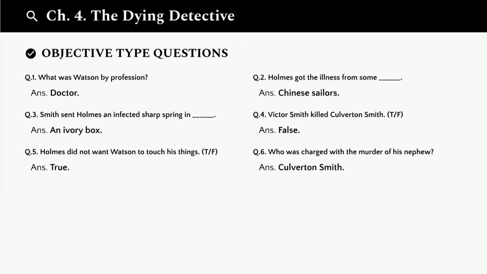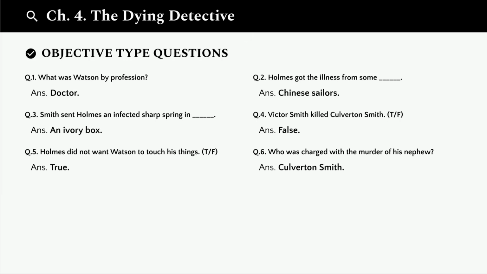Question 3. Smith sent Holmes an infected sharp spring in blank. The answer is an ivory box. This was the delivery method for the weapon. Question 4. Victor Smith killed Culverton Smith. True or false? The answer is false. It was actually the other way around.